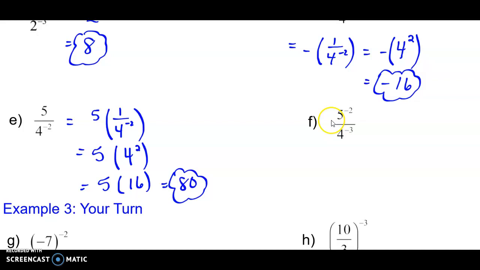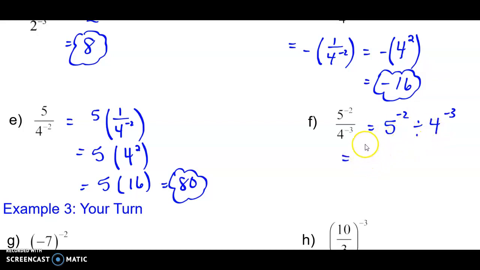For part F, I have 2 questions now to work through. There's 2 parts to this. So I've got 5 to the negative 2 divided by 4 to the negative 3. So I'm going to rewrite that, and then I'll work out each part.